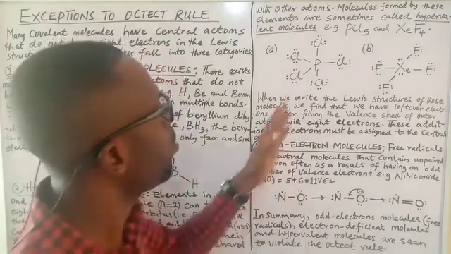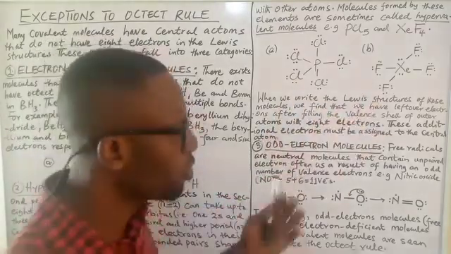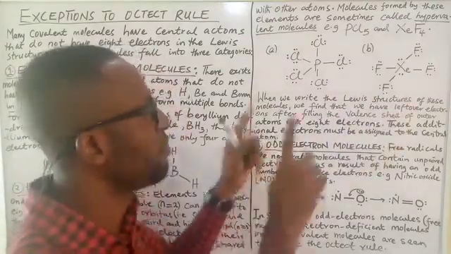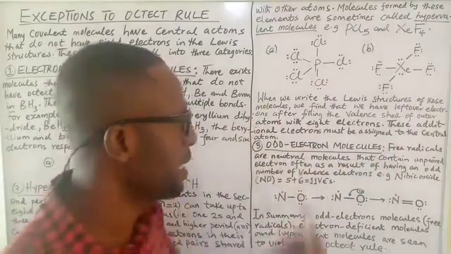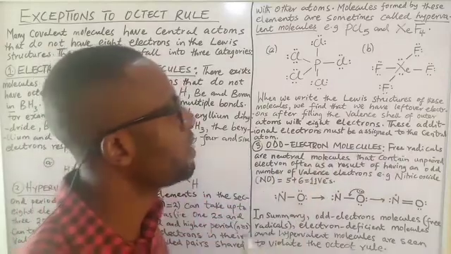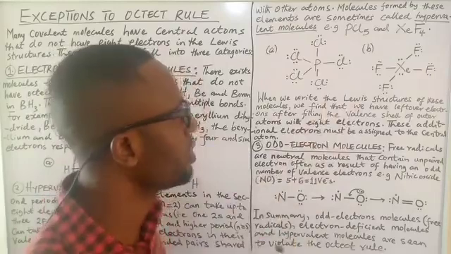So when we write the Lewis structures of hypervalent molecules, we're definitely going to have leftover electrons after filling the valence shell of the outer atoms with 8 electrons. Of course, these additional electrons must be assigned to the central atom.